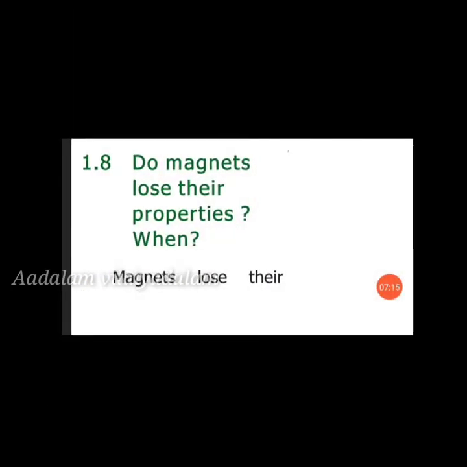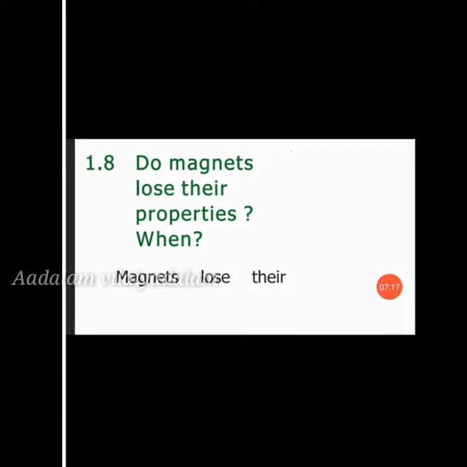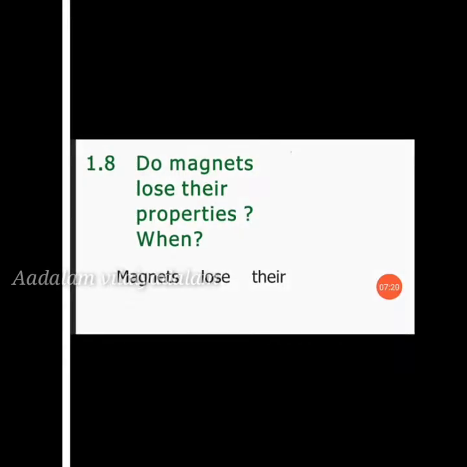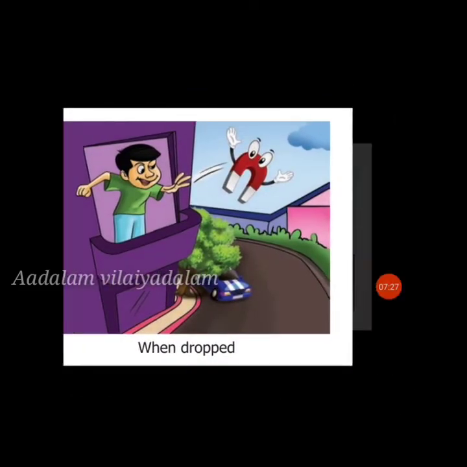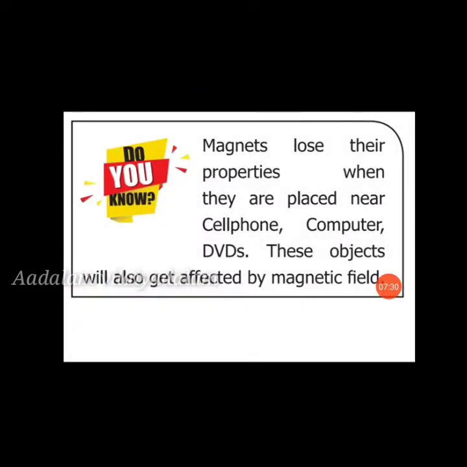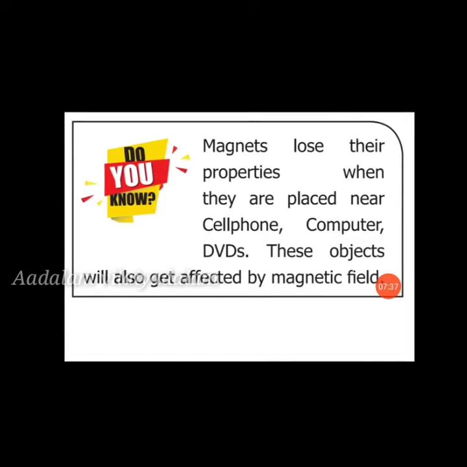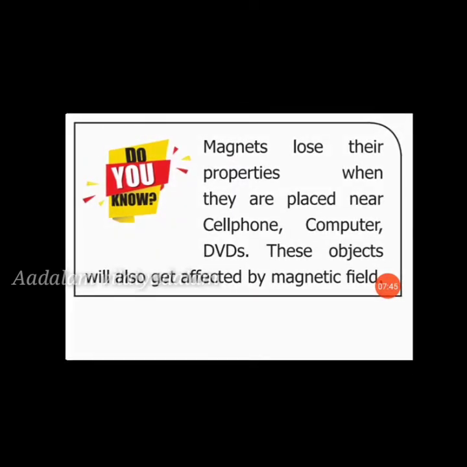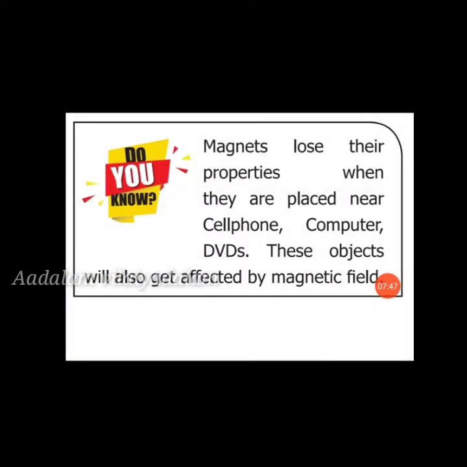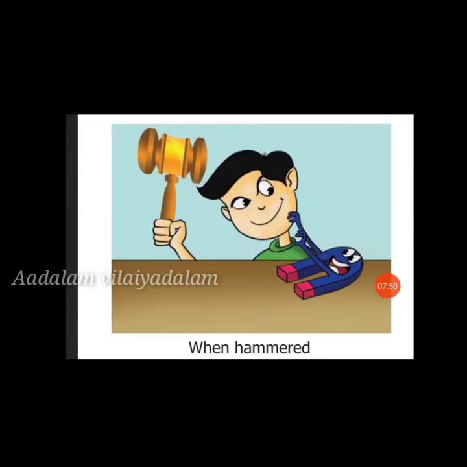Next topic, when do magnets lose their properties? Magnets lose their properties if they are heated, dropped, or hammered. Magnets also lose their properties when they are placed near a cell phone, computer or DVD, as these objects affect the magnetic field. So magnets lose their properties if they are heated, dropped from a height, or hit with a hammer.